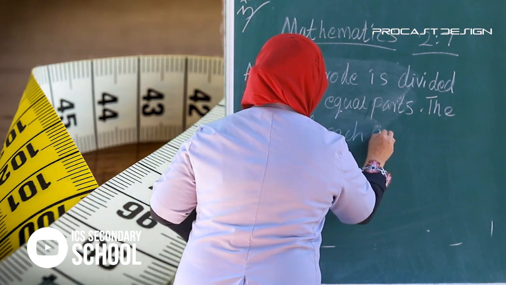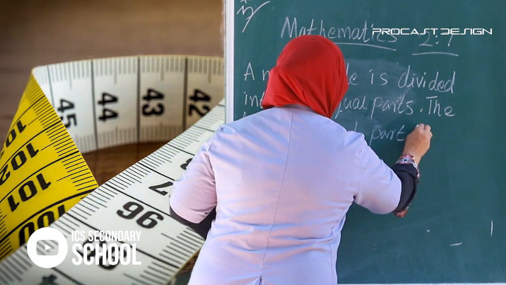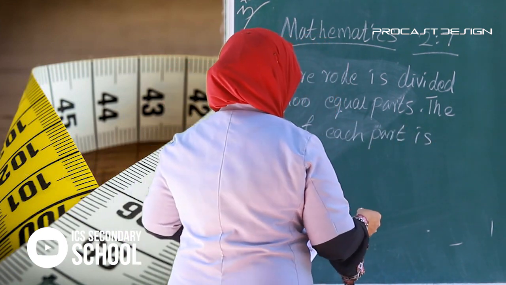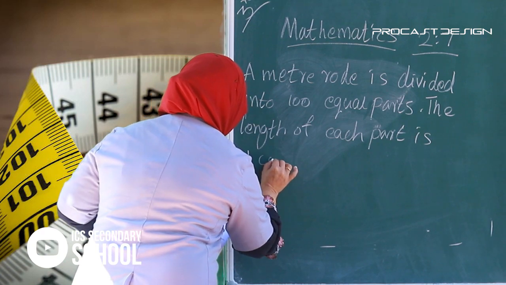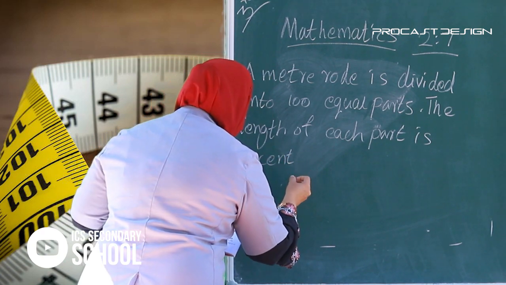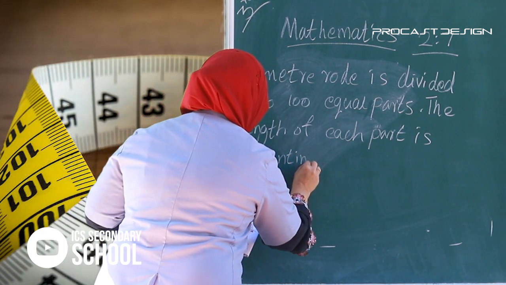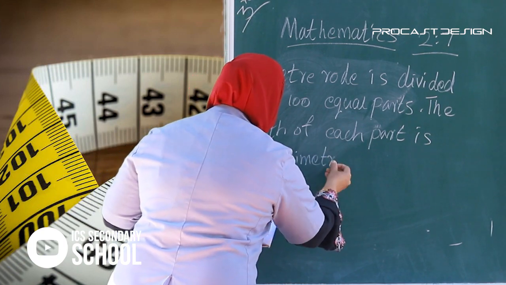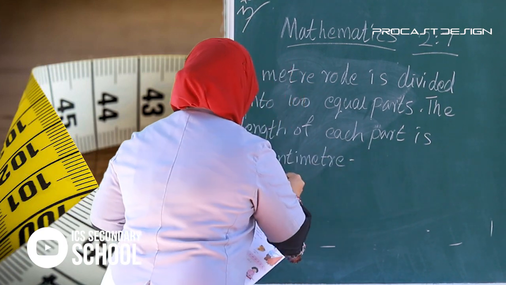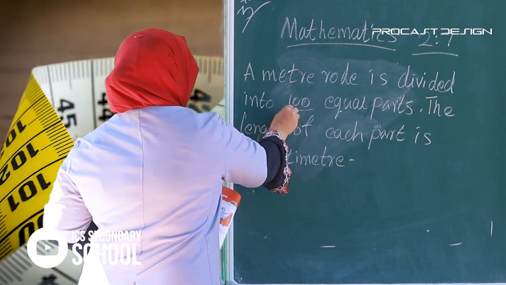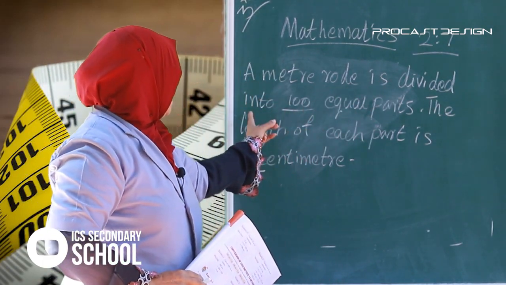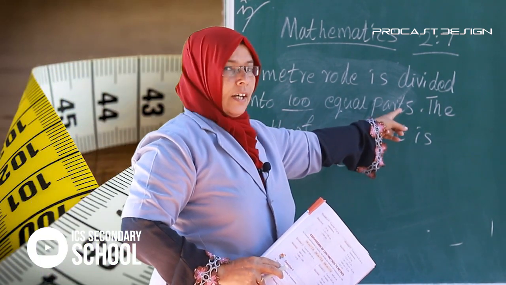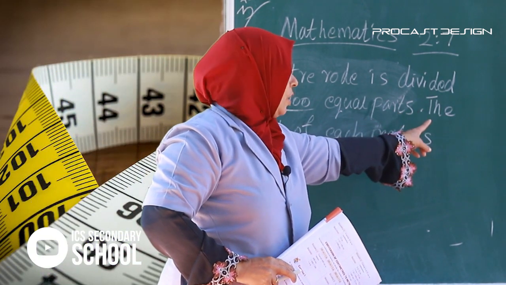1 centimeter. A meter rod is divided into 100 equal parts.